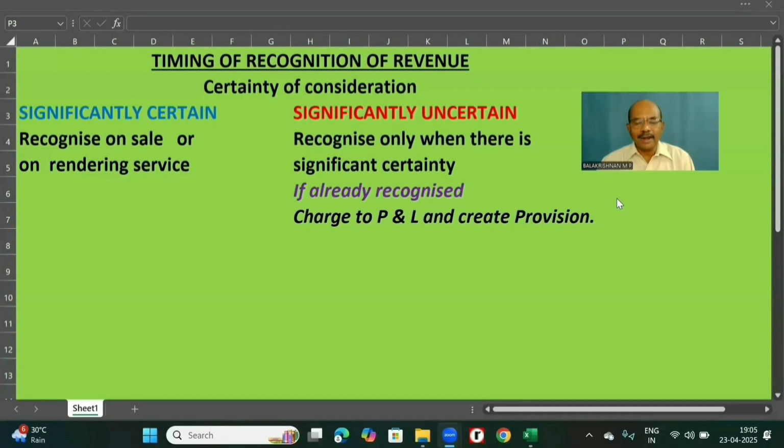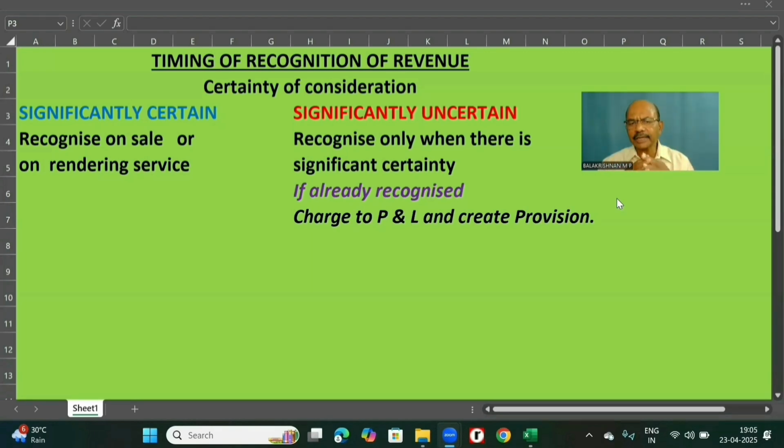Well, I want to emphasize the point that for recognition of revenue, in addition to the basic things, we must check whether there is significant certainty of collection of consideration. I have given the products. I have transferred the risk. I have transferred the ownership, but I find there is significant uncertainty of collection of consideration.